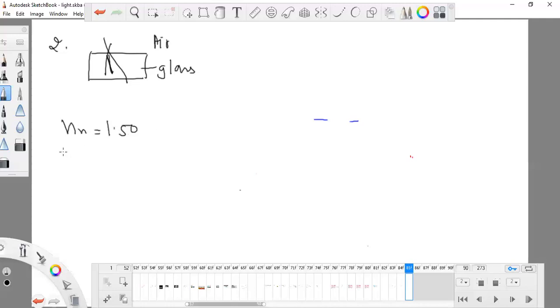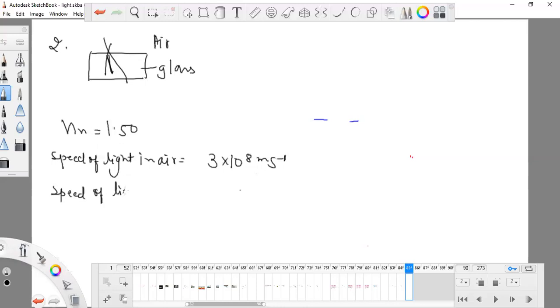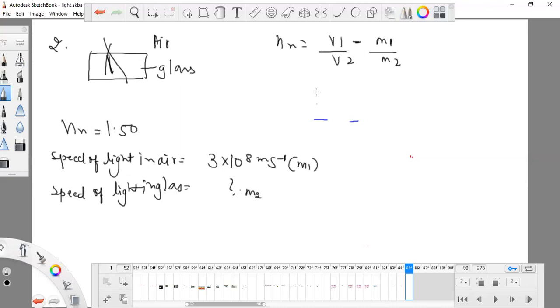The speed of light in air is 3 into 10 to the power 8 meter per second. Now it is asking me to find the speed of light in glass. I don't know this, so what should we do? I'm writing the formula: V1 upon V2, the velocity of light in medium 1 over the velocity of light in medium 2. I'm taking air as medium 1 and glass as medium 2.